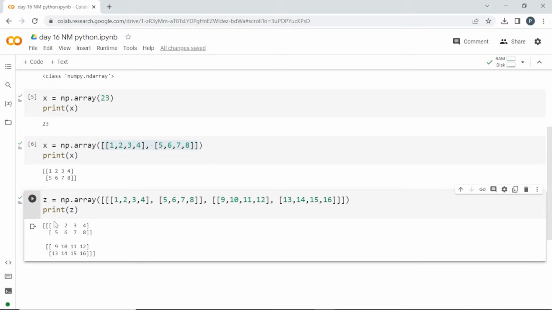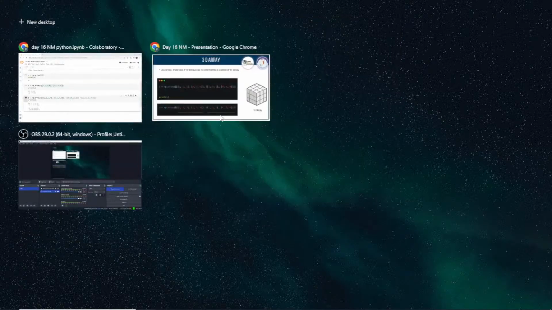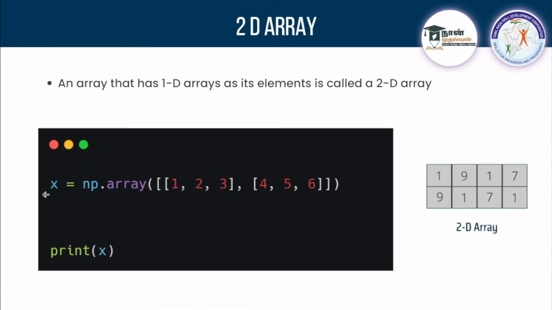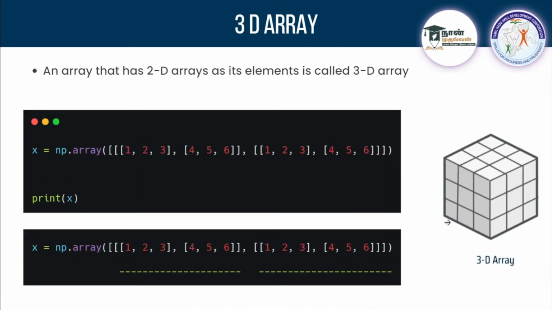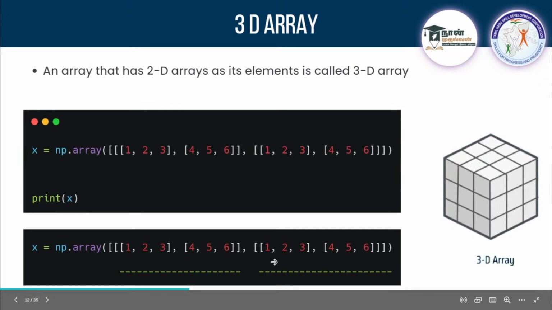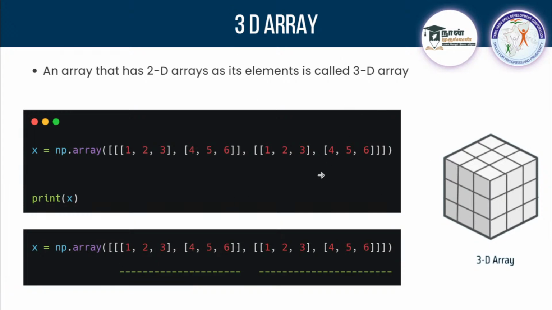If it has a 2-dimension array as its element, it is a 3D array. If it has a 1-dimension array as its element, then it is a 2D array. In that way, you can imagine. Is it clear guys regarding 0 dimension, 1 dimension, 2 dimension and 3 dimension? Can we move on to the next one? I hope you can see here, this is a 2D array, this is another 2D array. If you have multiple 2D arrays as its elements, then it is considered a 3D array. Can we move on guys? Next one. Can I get a response in chat?